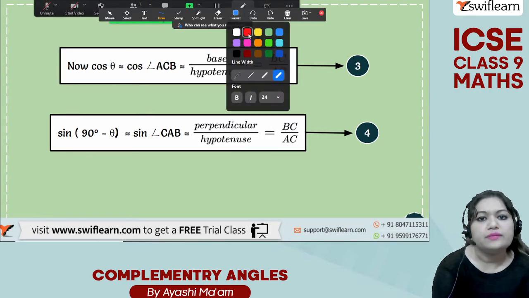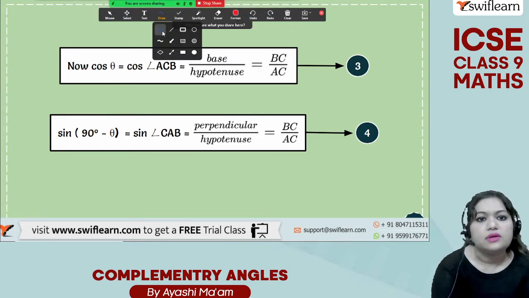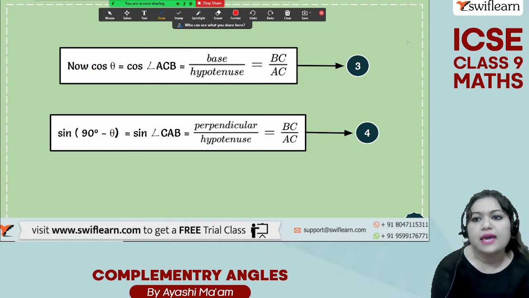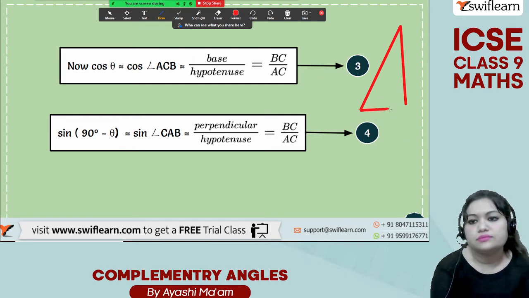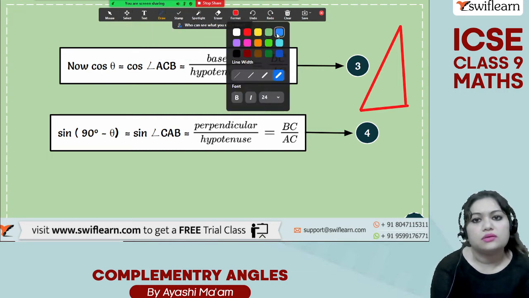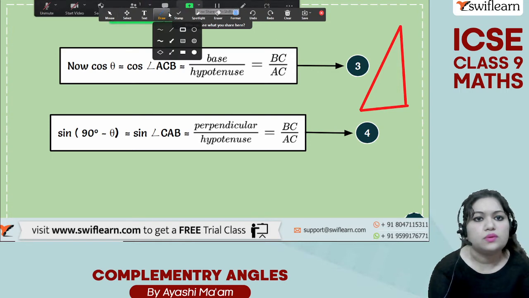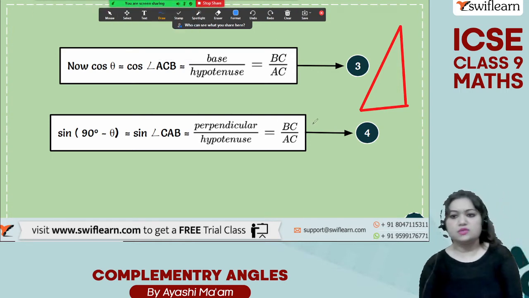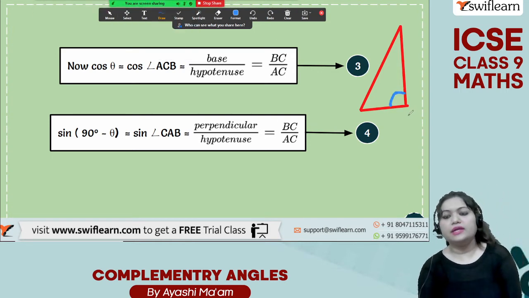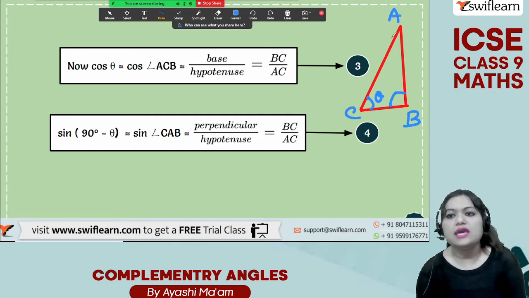Next, let's draw the triangle once again for your better understanding. This was our 90 degree. This was B. This was C, which is theta. And this is A, which is 90 degree minus theta.